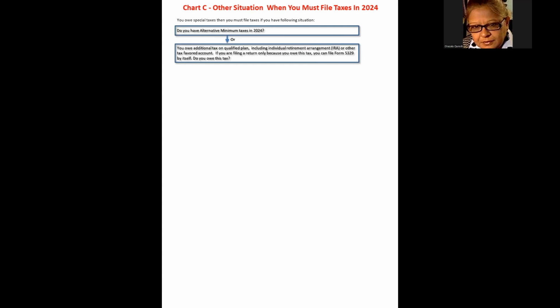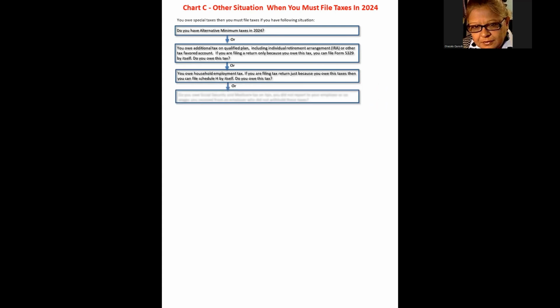If you are filing a return only because you owe this tax, you can file Form 5329 by itself and you do not need to file a federal or state tax return. If you have a household worker who is an employee, you will need to pay at least 3 types of taxes: Social Security tax, Medicare tax, and federal unemployment tax. You may need to pay state unemployment tax too, depending on what state you live in. If you are filing a return only because you owe this tax, you can file Schedule H by itself and you do not need to file a federal or state income tax return.